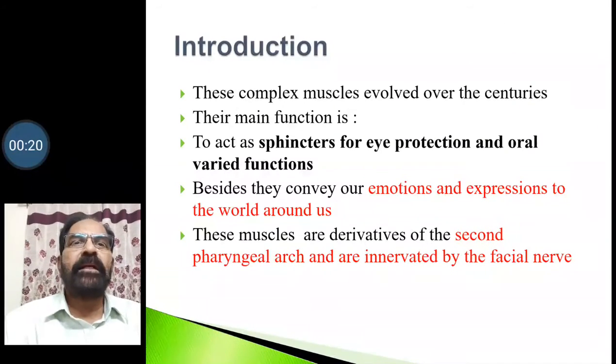These are complex muscles and have evolved over the centuries. Their main function is to act as sphincters for eye protection and for varied oral functions. Besides, they convey our emotions and expressions to the world around us. These muscles are derivatives of the second pharyngeal arch and are innervated by the facial nerve.